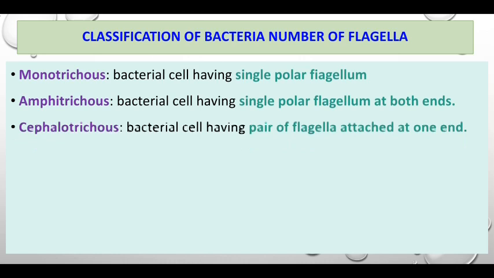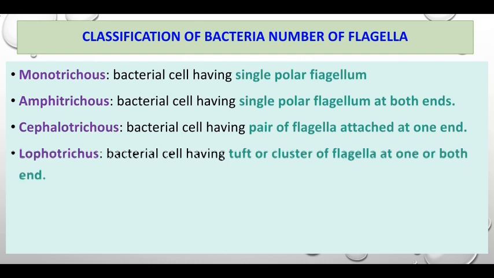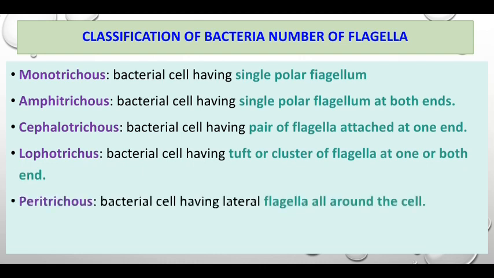Cephalotrichous: a bacterial cell having a pair of flagella attached at one end. Lophotrichous: a bacterial cell having a tuft or cluster of flagella at one or both ends. Peritrichous: a bacterial cell having lateral flagella all around or all over the body of the cell.